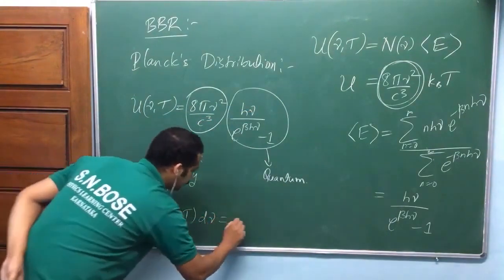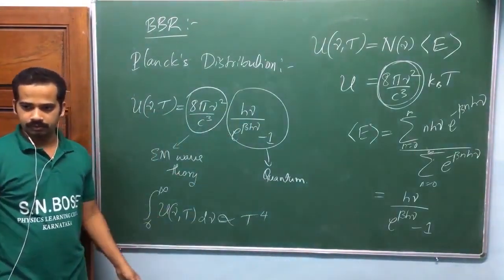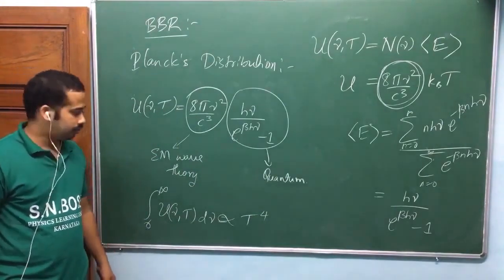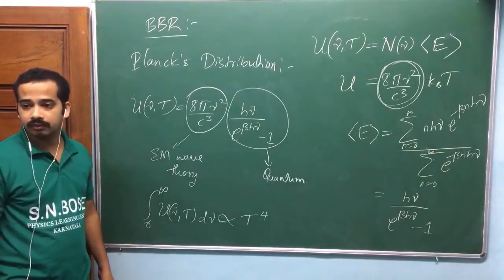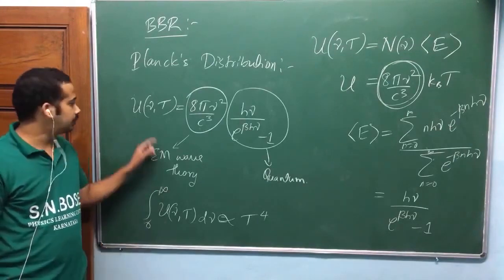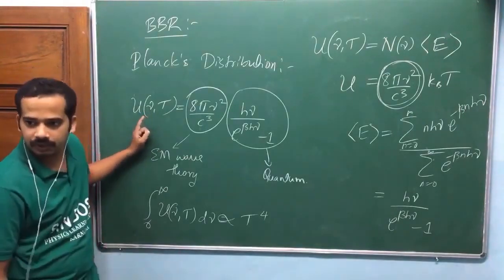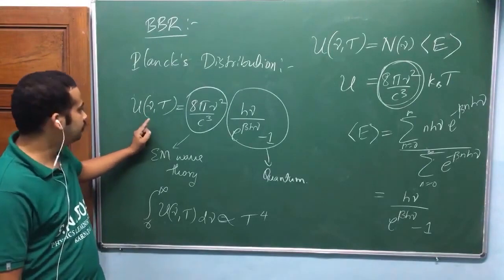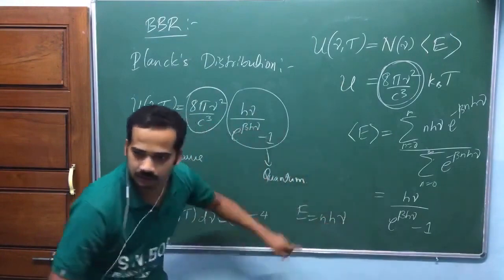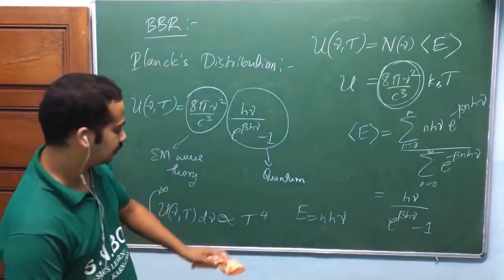If you integrate, that nu functionality will go. This is proportional to T to the power 4. That's nothing but power proportional to T to the power 4. But there is the discrete one, the summation, h nu, the e to the power beta h nu. No, look at here. We are talking about one oscillator. There are many oscillators with different nu in the cavity. We are talking about one frequency here. Are you getting my point? One natural frequency. Somebody talked about natural frequency, isn't it? I think this nu is in E equal to n h nu. Am I right? You write like this, where nu is, I think, called the natural frequency of that harmonic oscillator. Are you getting my point? Yes.